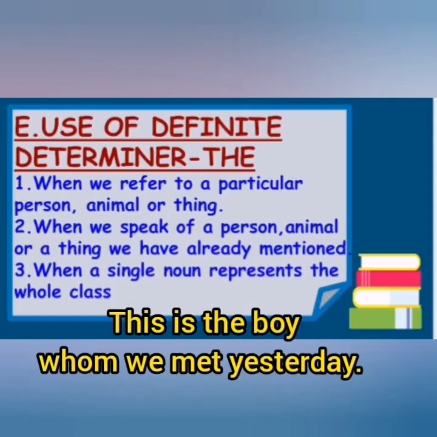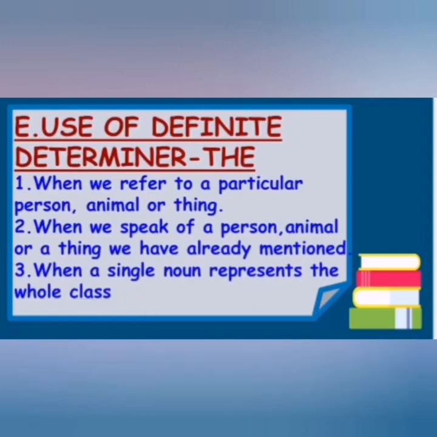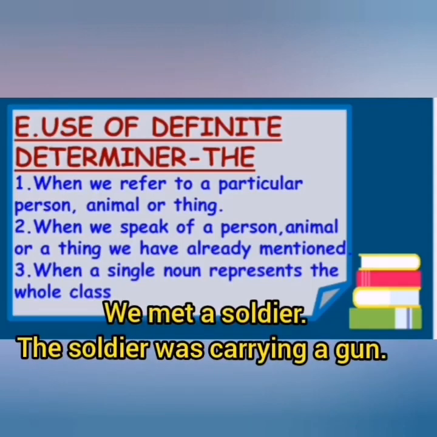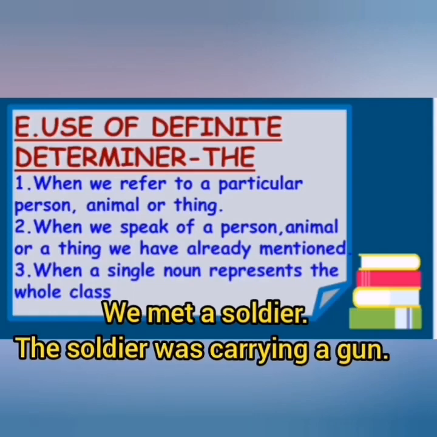Now the second point is when we speak of a person, animal or thing we have already mentioned. For example, "We met a soldier. The soldier was carrying a gun." So "we met a soldier" means I have already mentioned the soldier. Now when we are talking about the same soldier, we use "the." The soldier was carrying a gun.